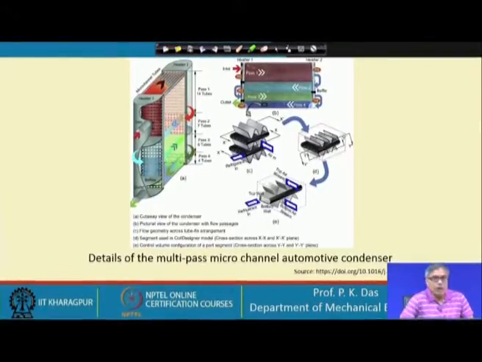All right. So, one thing I would like to mention is that we have started our discussion on phase change heat exchangers. Most of the cases I will deal with the condenser, that means liquid is condensing.